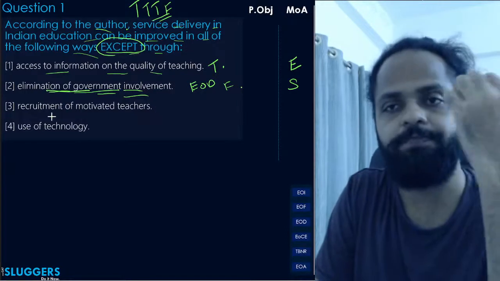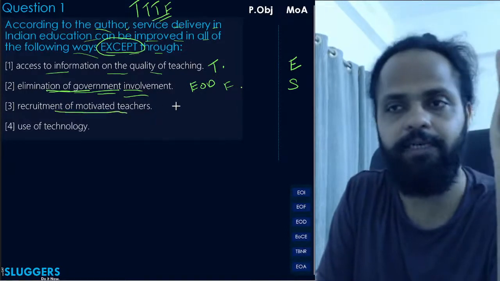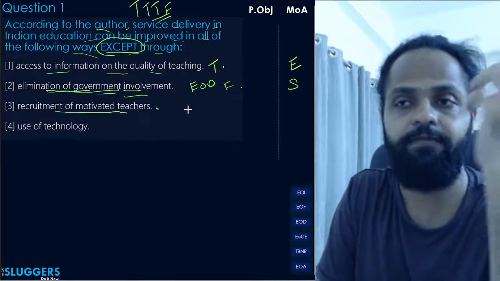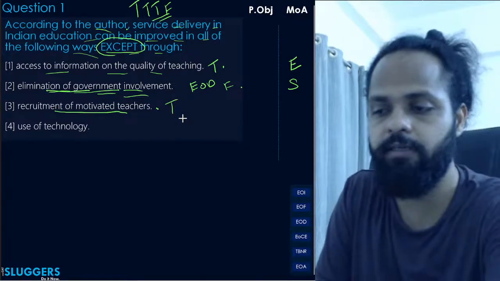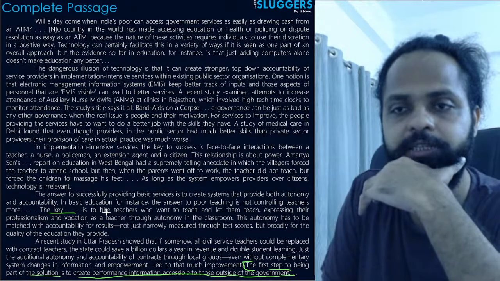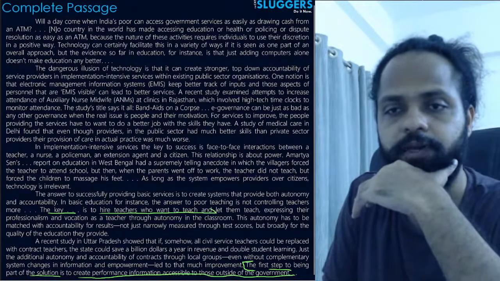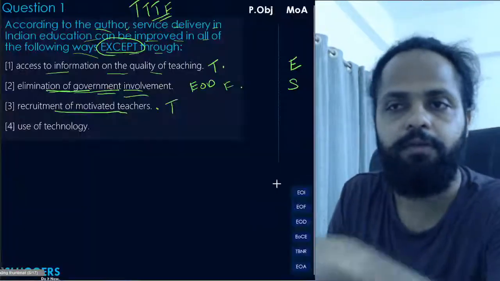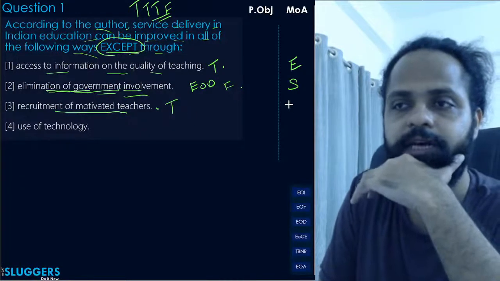That is strong selection. Recruitment of motivated teachers, yes, that's something that the author has in fact noted as the case. ये आपको I think second last paragraph में दिया हुआ है. The key is to hire teachers who want to teach, right? So motivated teachers. ये भी आपका clear हो गया. So eliminated with the capital E.